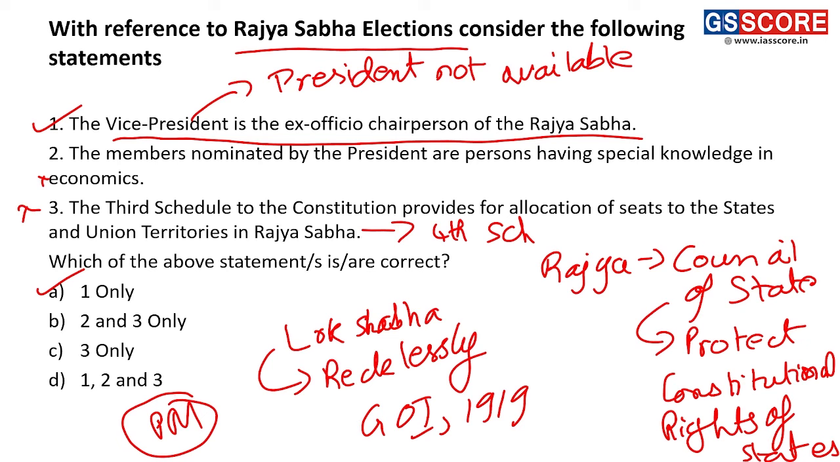To become a minister in India, you have to be a member of either of the houses, or you have to become a member of either of the houses within 6 months of being appointed the minister, not after 6 months.